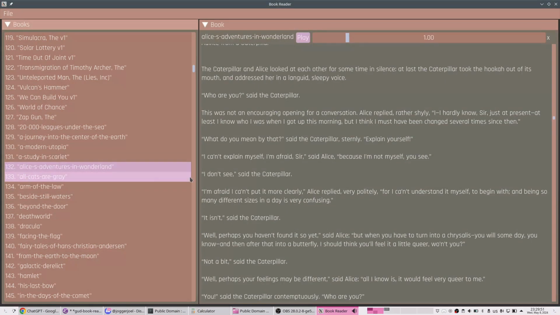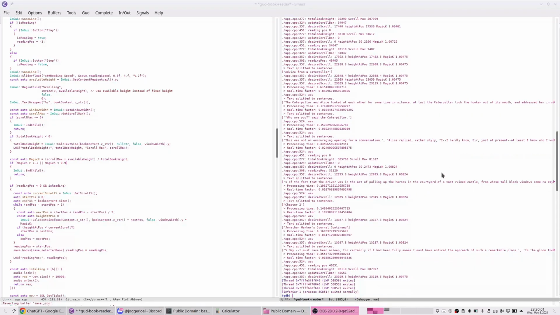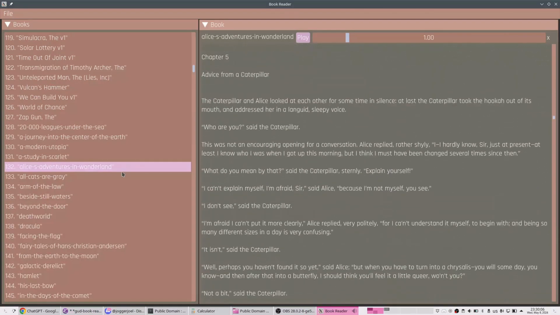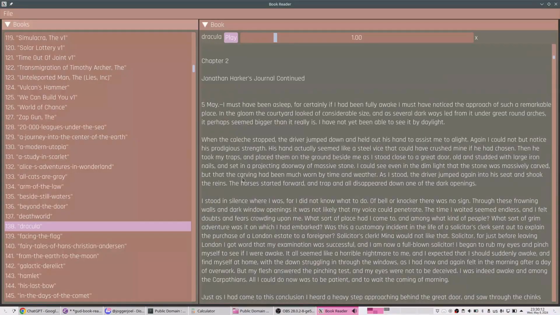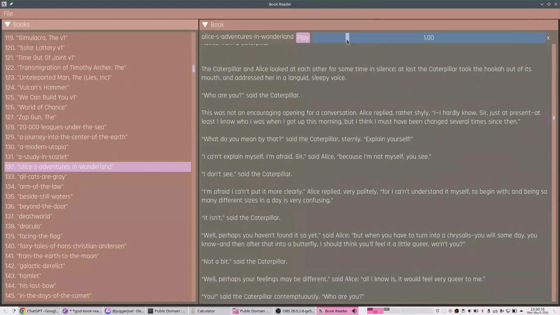I can go back to Alice, and it will scroll to chapter 5 where it was, so it's remembering. And also if I close it and open it, it will remember the book I'm reading and the chapter, and same with Dracula, chapter 2. And there is another feature, it's speed, so I can demonstrate.